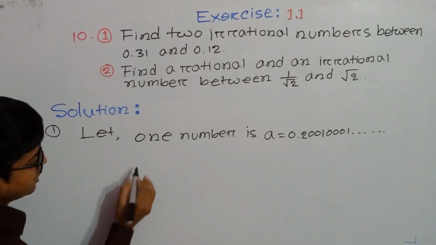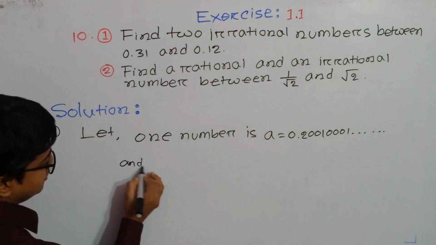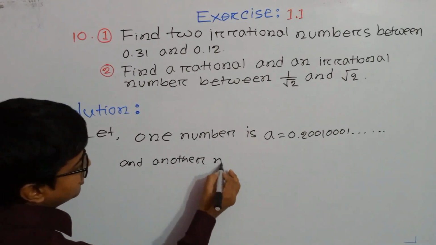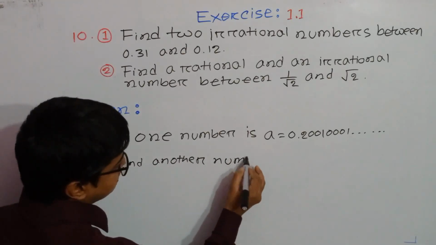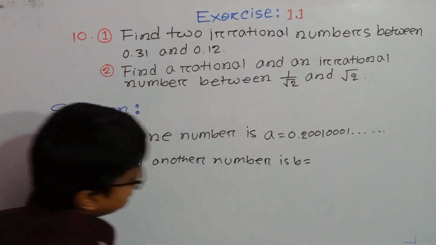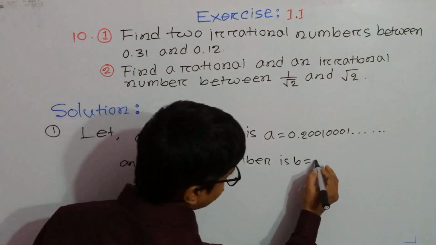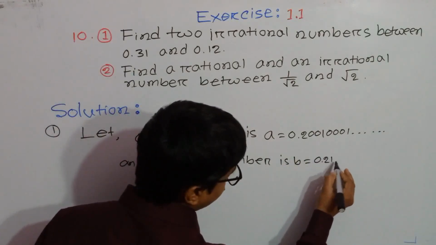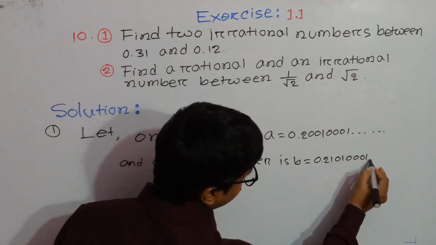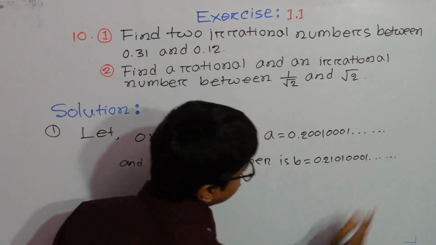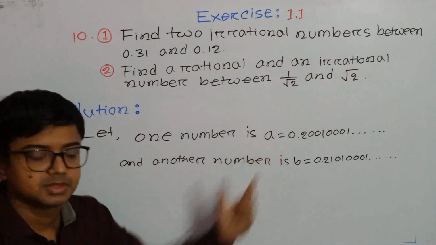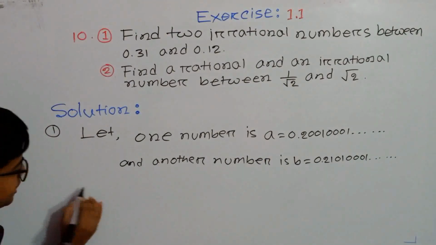And another number will be b equals, here we can write 0.2101 0001 and so on.